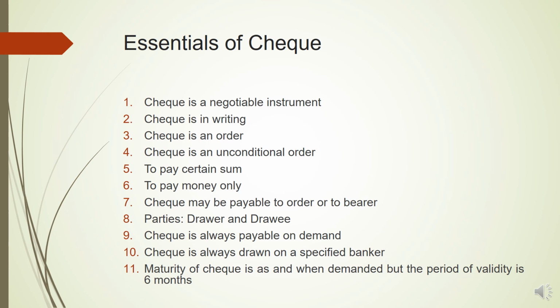Check is always drawn on a specified banker. So as I've told you, it's a bill of exchange in which the drawee is always the bank. So the one who is making the payment is always the bank. Maturity of check is as and when demanded, but the period of validity is 6 months. So since it is only on demand, in case of payable on demand, maturity is nothing. Usually it is as and when it is demanded and presented before the bank for getting the payment.